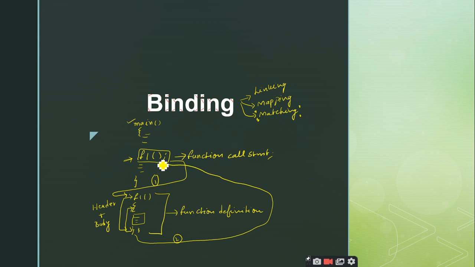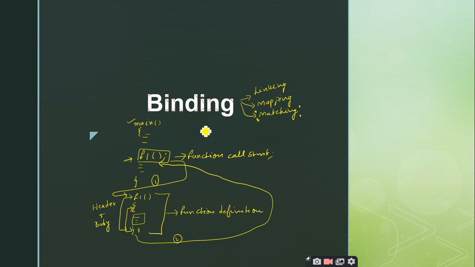So we have a function call here and we have a function definition here. When the function call is encountered, we are invoking the function definition. So we are matching this function call with the function definition. That is called binding.